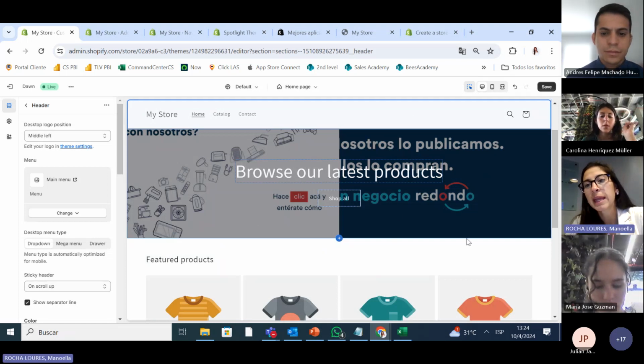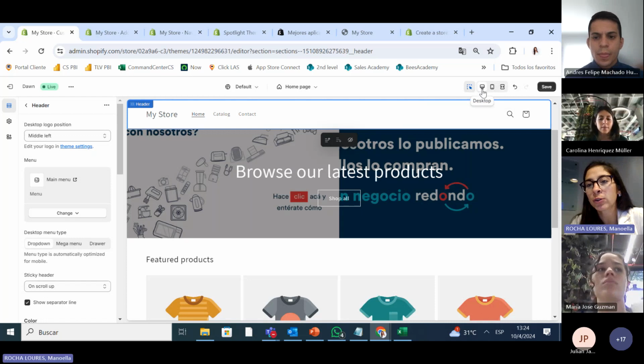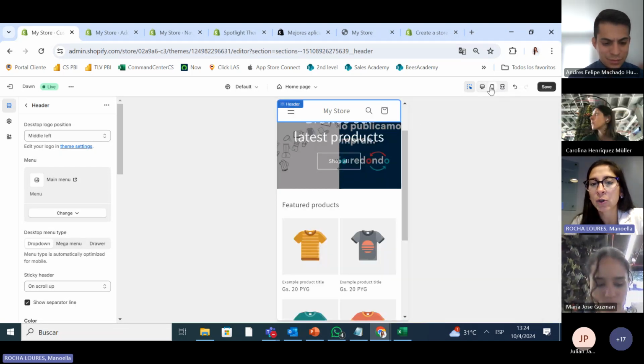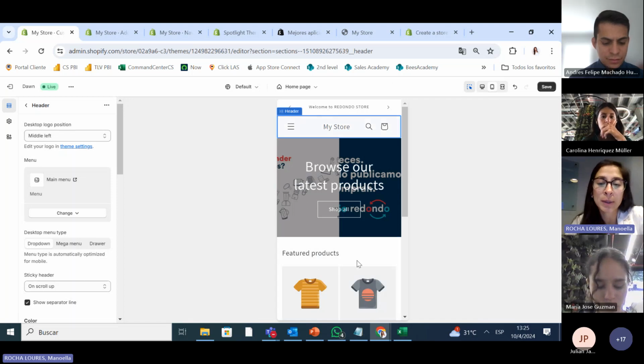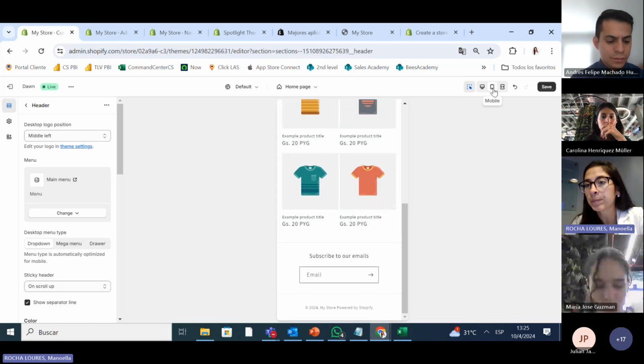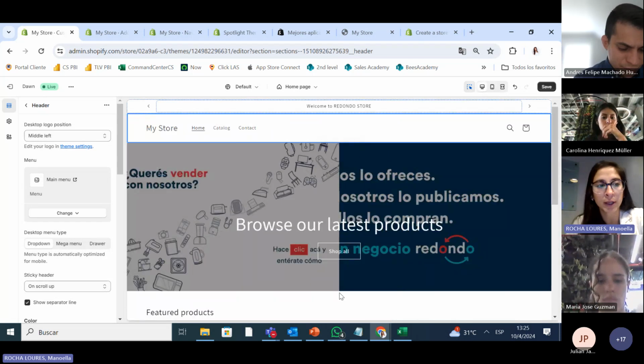You guys see that? And right now, guys, if you go to the top right of the page, it tells you if you're working on your desktop, on your mobile, or in full screen. I'm working on my desktop, and then I check how it's going to look. Remember in the class I told you that we have to see who our clients are, where they come from, and all those things. If all of them are coming from my cell phone, we have to make sure it looks good and is easy to navigate. Okay, so let's go back to work on our desktop.